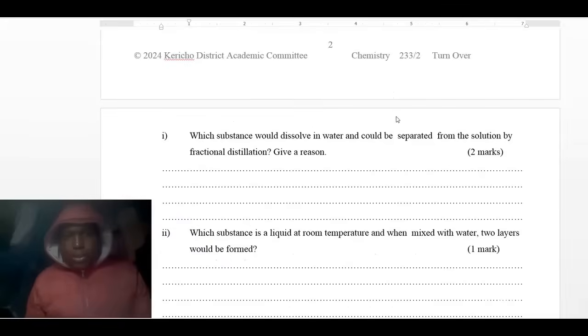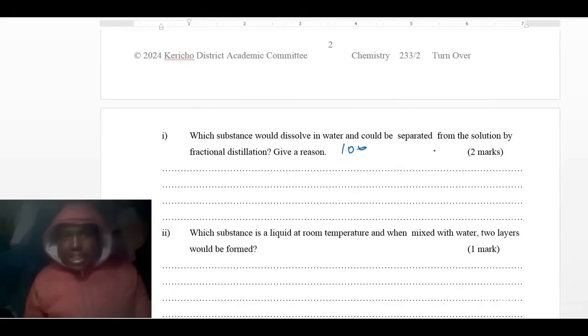Which substance would dissolve in water and could be separated from solution by fractional distillation? You should know the conditions necessary for separating a substance using this method. For these two substances, one, they must have different boiling points. Two, the boiling points must be close to each other. We know the boiling point of water is 100.